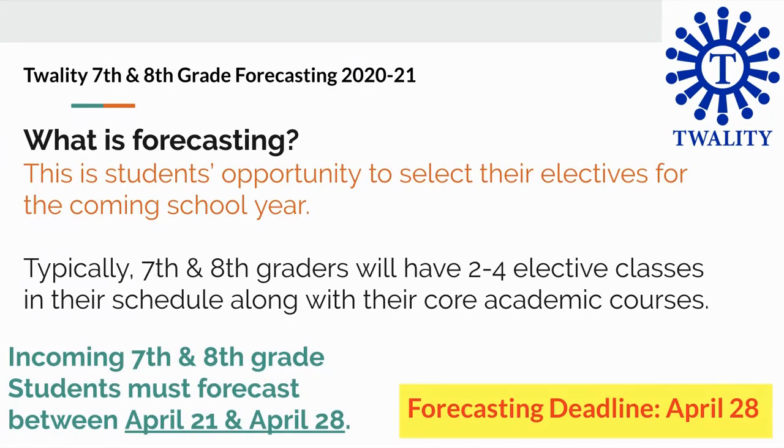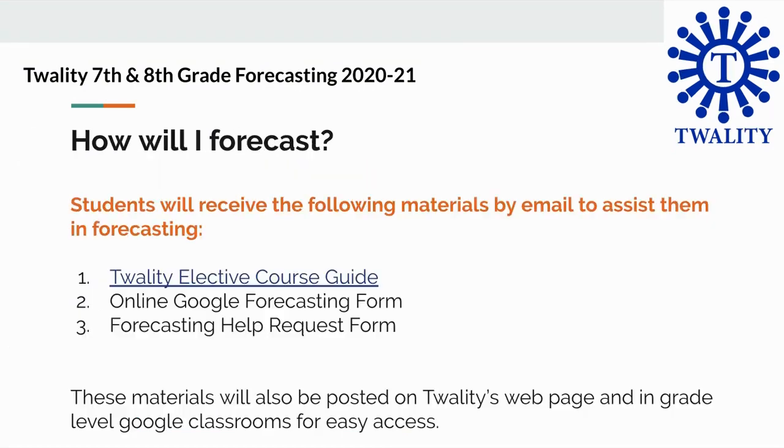So what is forecasting? This is students' opportunity to select their electives for the coming school year. Typically, 7th and 8th graders will have 2 to 4 elective classes in their schedule, along with their core academic courses. Incoming 7th and 8th grade students need to forecast between April 21st and April 28th. The deadline for forecasting is April 28th.